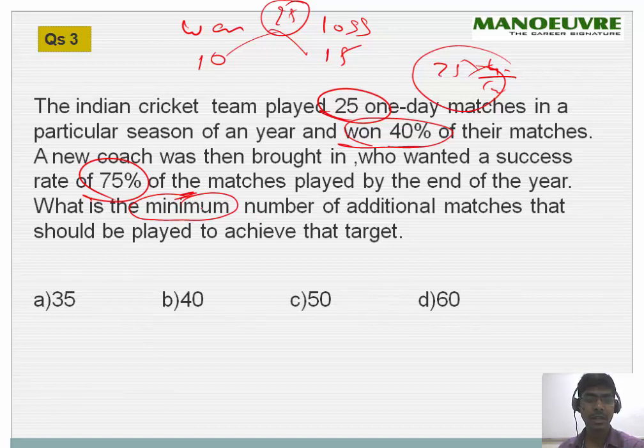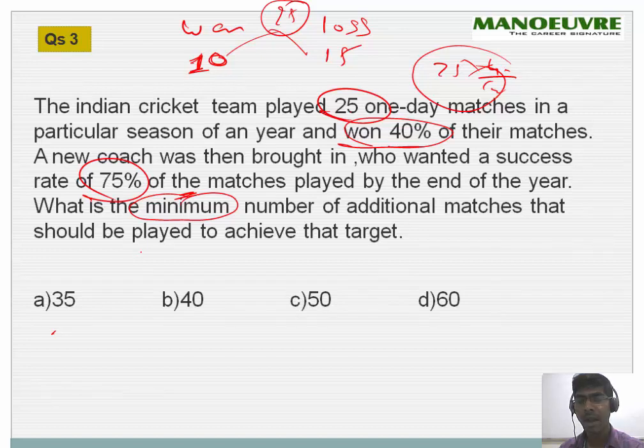This question I think I should go by option, but I can solve it by the standard way also. The minimum number will be when we win all the matches which we play now.